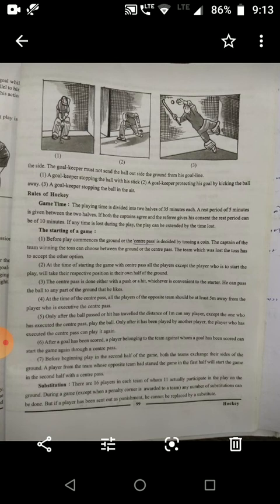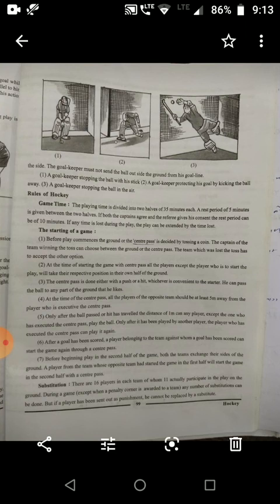Goal: when a member of an attacking team hits a ball with his stick from the shooting circle while he is in the defender's half and sends it across the goal line and inside the goal post, the attacking team is said to have scored a goal.